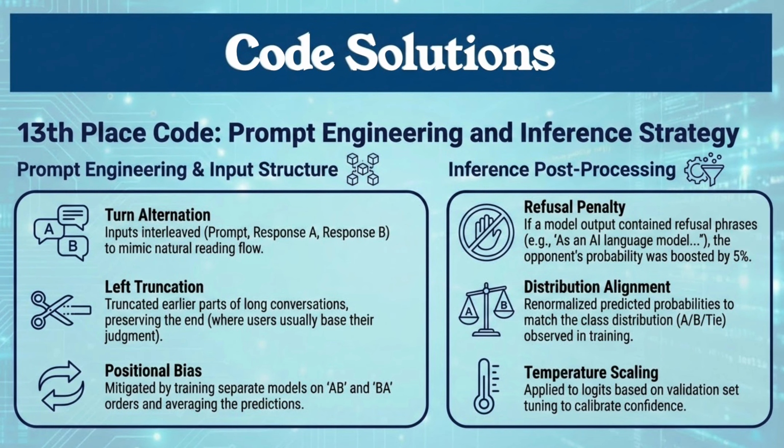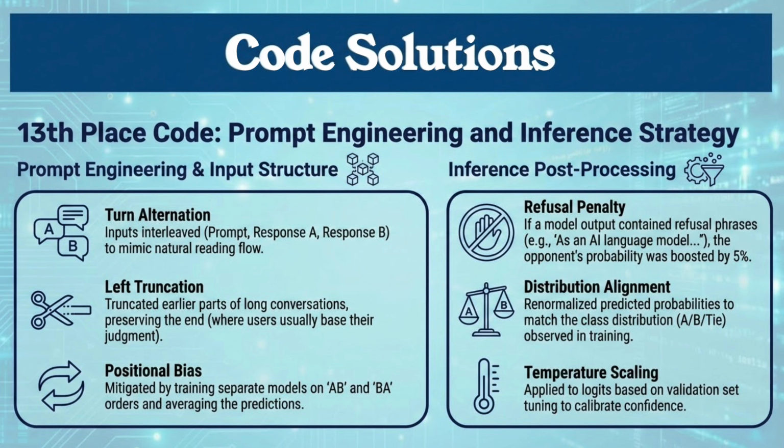On the engineering side, they improved the input structure using turn alternation. Instead of putting all of Model A's text first, then Model B's, they interleaved them. Model A speaks, then Model B speaks. This is more natural for a conversation. They also use left truncation, meaning they cut from the beginning to keep the newest information.